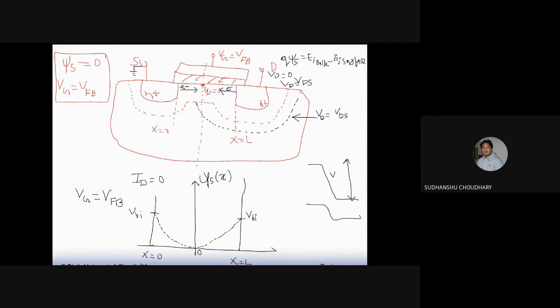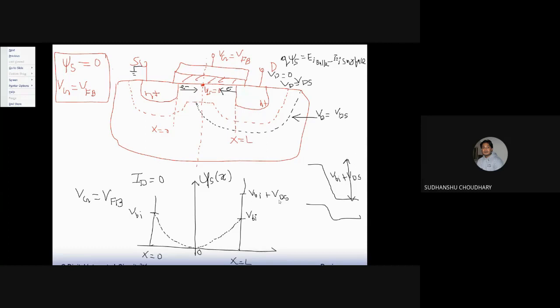Let us say this is that point, VBI plus VDS. So the reverse bias applied across the junction is Vd equal to VDS, and the built-in potential across the drain bulk junction increases to VBI plus VDS.